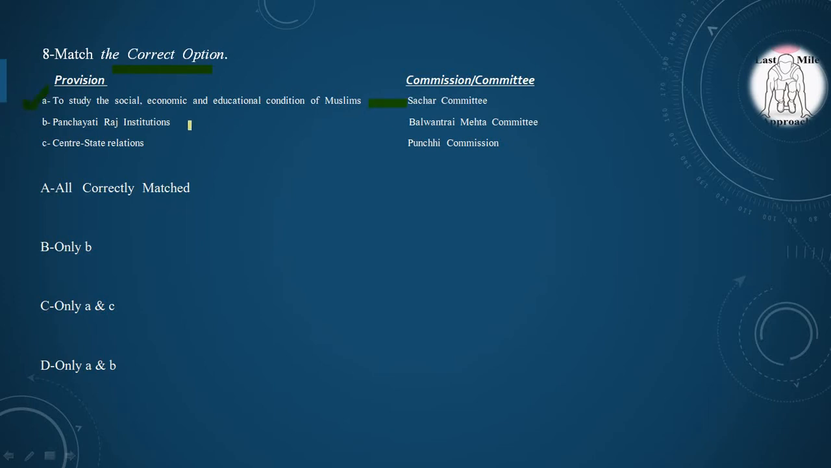Second, Panchayati Raj institution was recommended by the Balwant Rai Mehta Committee, yes, it is also correct. Punchhi Commission was constituted regarding the center-state relations. Yes, it is also correct. So option A, all three are correctly matched.